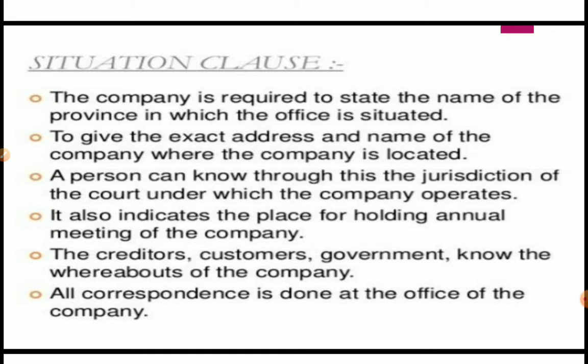The name of the state in which the registered office of the company is to be situated is mentioned in this clause. This clause also determines the jurisdiction of the registrar of the companies and the court. The creditors, customers, and government know the whereabouts of the company.